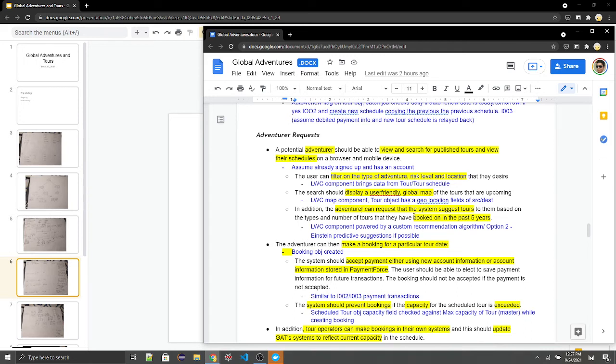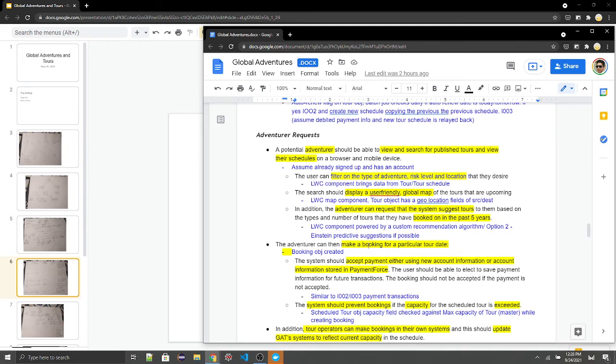The adventurer can request that the system suggest tours booked in the past 5 years. So again, we'll have an LWC component, which is nothing but a recommendation kind of component. We'll need to implement a custom recommendation algorithm that looks into the past data, past 5 years booking, and has some logic that shows them these are the best suited tours for you to look at. The other option too is use instant predictive suggestions if possible.